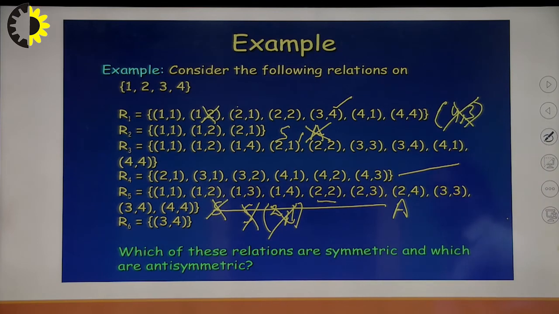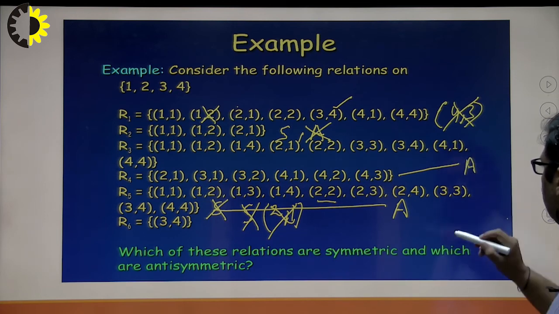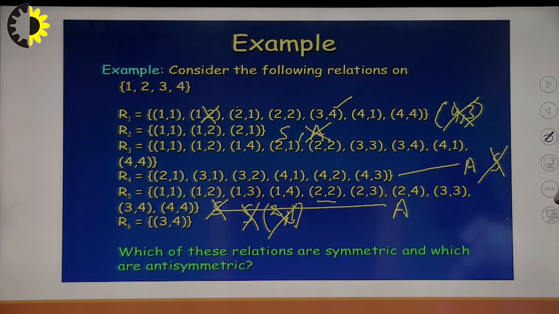R4, we can see 2 comma 1 is here, okay, 3 comma 1 is also good, 3 comma 2 we have, 2 comma 3 we don't have, 4 comma 1 we have, but 1 comma 4 we don't have. Similarly 4 2 we have, 2 4 we don't have, 4 3 we have, and 3 4 we have. That's why we can say that it is not symmetric, but it is an anti-symmetric relationship. What about the last one?